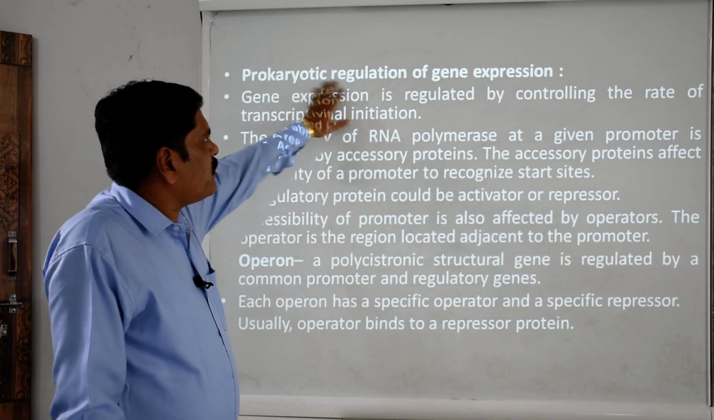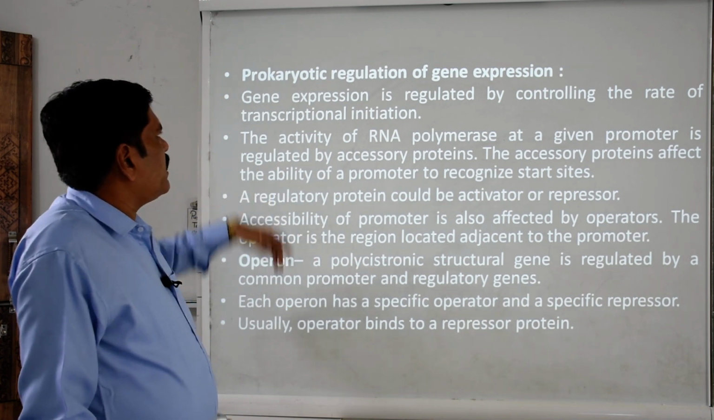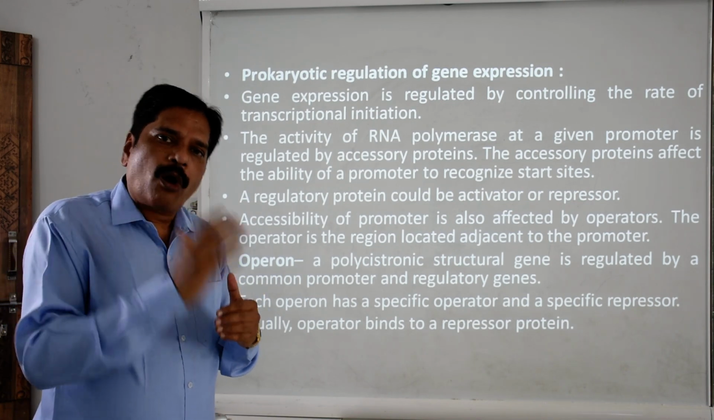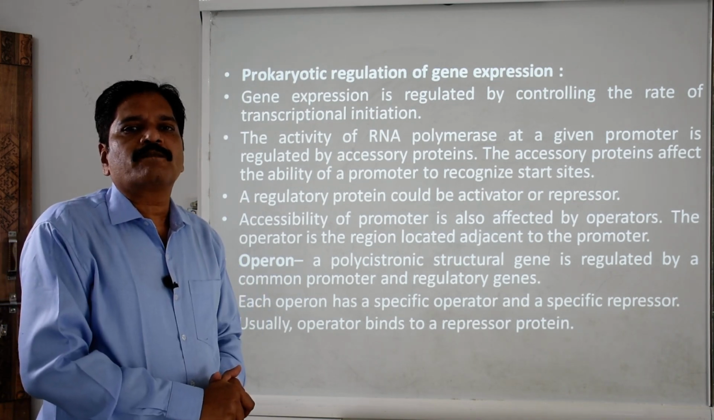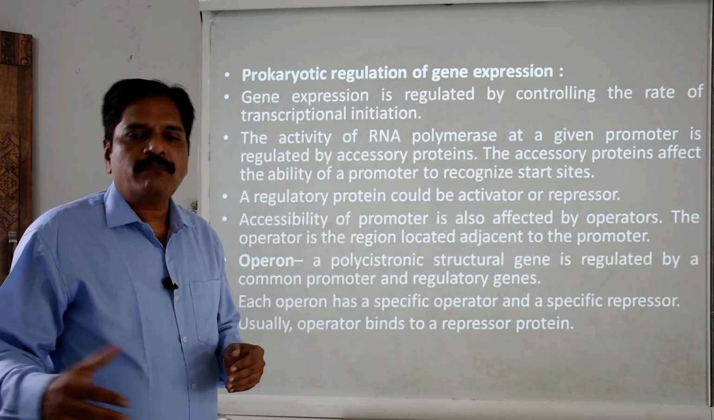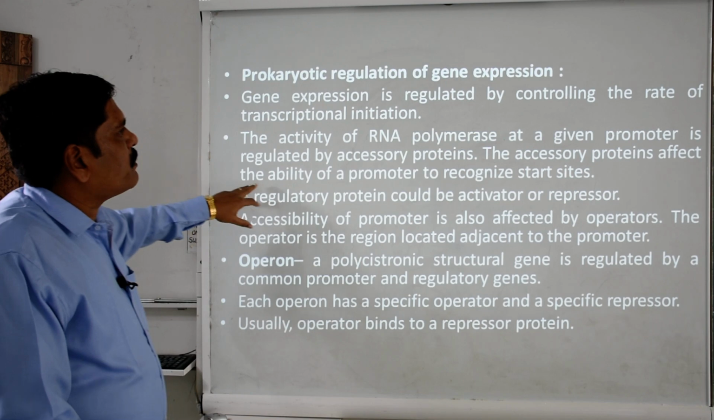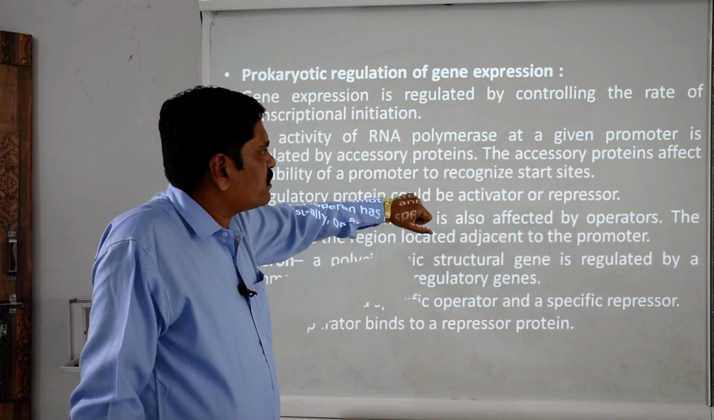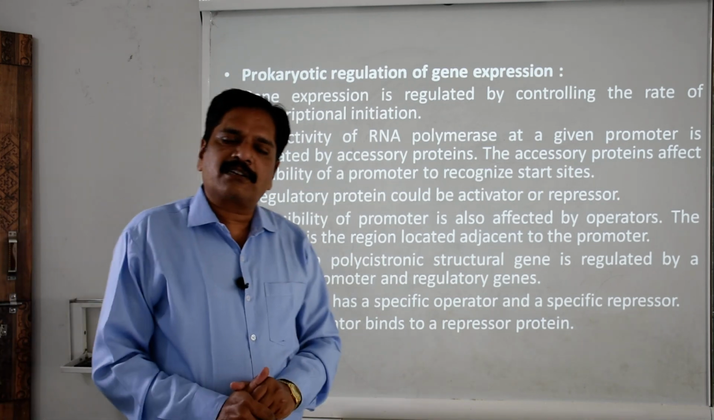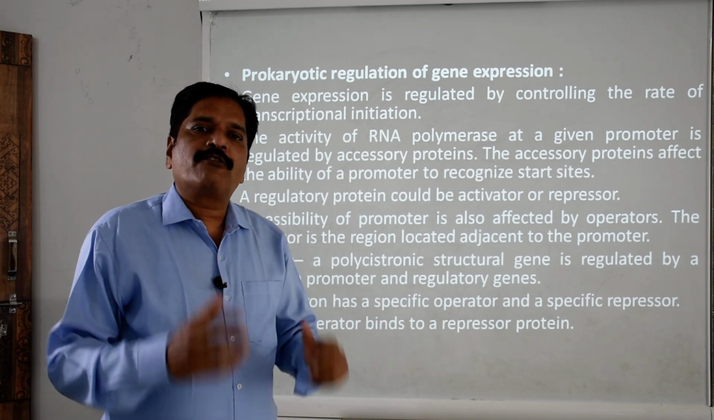In the prokaryotic regulation of gene expression, the gene expression is regulated by controlling the rate of transcriptional initiation. That means it can be controlled by blocking the initiation of the process. No initiation, no synthesis of enzyme, no working further. Then the activity of RNA polymerase at a given promoter is regulated by accessory proteins, and the accessory protein affects the ability of a promoter to recognize the start sites. So if there is no synthesis of RNA polymerase enzyme, there is no further possibility of forming the new chain.